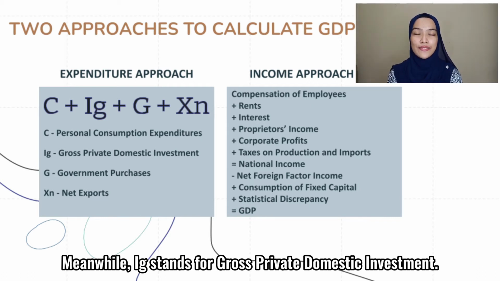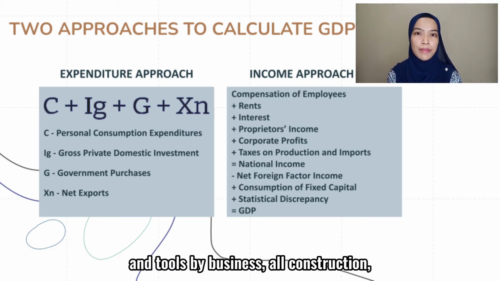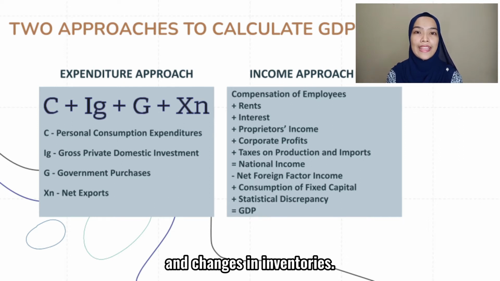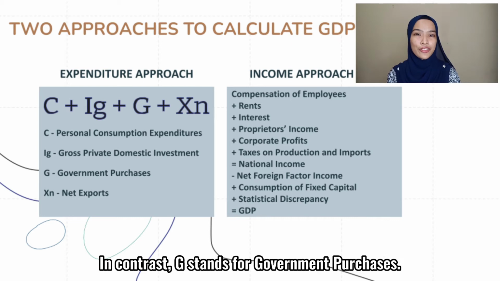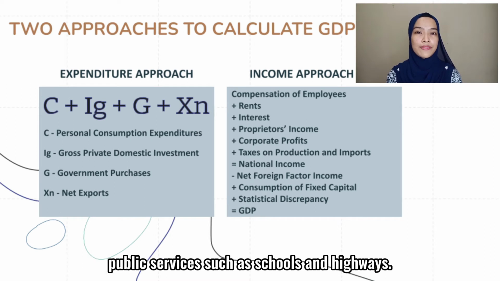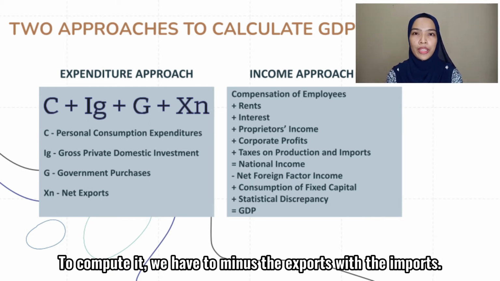Meanwhile, IG stands for gross private domestic investment. It includes all final purchases of machinery, equipment, and tools by business, all construction, money spent on research and development, and changes in inventories. In contrast, G stands for government purchases. It includes all expenditure for goods and services in providing public services such as schools and highways. Last but not least, SN stands for net export. To compute it, we have to minus the imports from the exports.